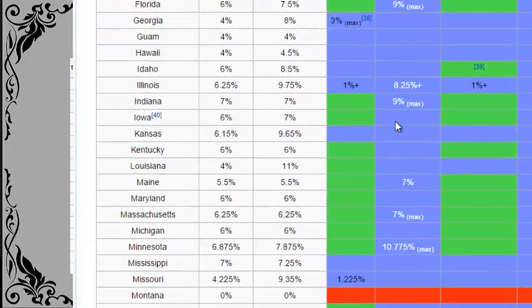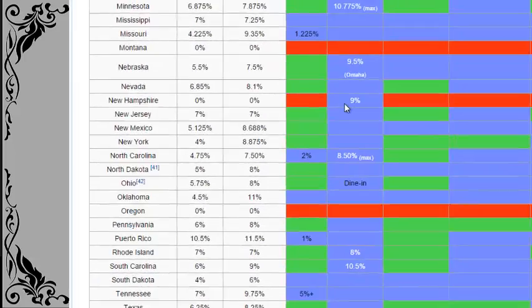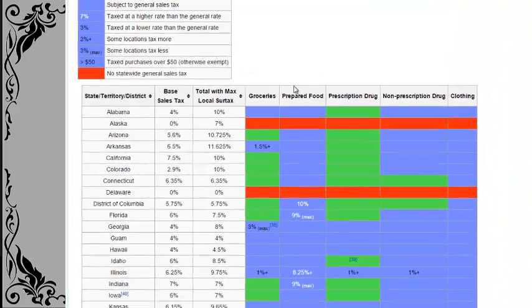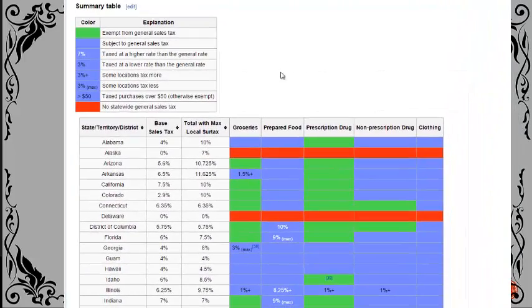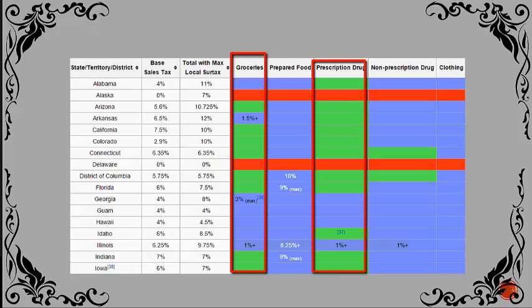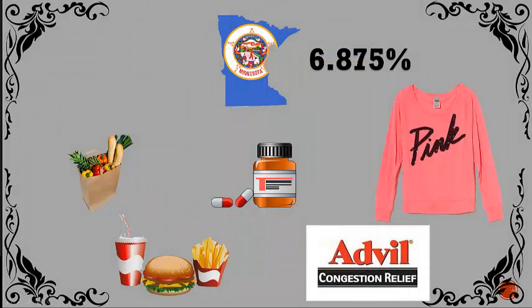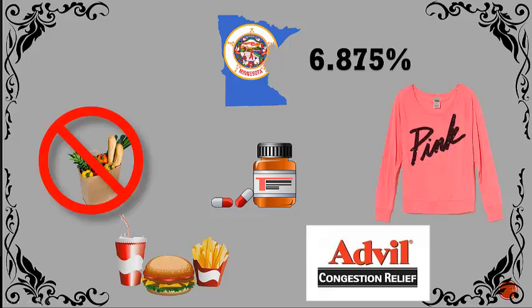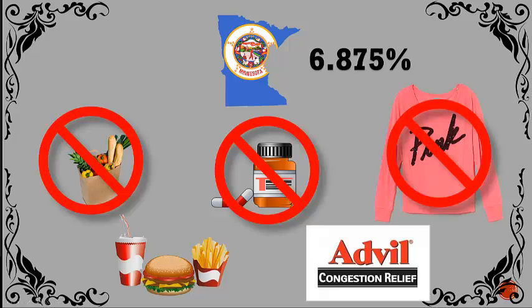Most states are sensitive to the fact that many items make up a large percentage of low-income and middle-income families' budgets, so they don't like to impose flat taxes on all items. As such, many states will not tax groceries or prescription drugs, or they can alter the tax rate for other items. Let's take the case of Minnesota. While it may not tax groceries, prescription drugs, or clothing, it still taxes non-prescription drugs and raises the tax rate on prepared food to